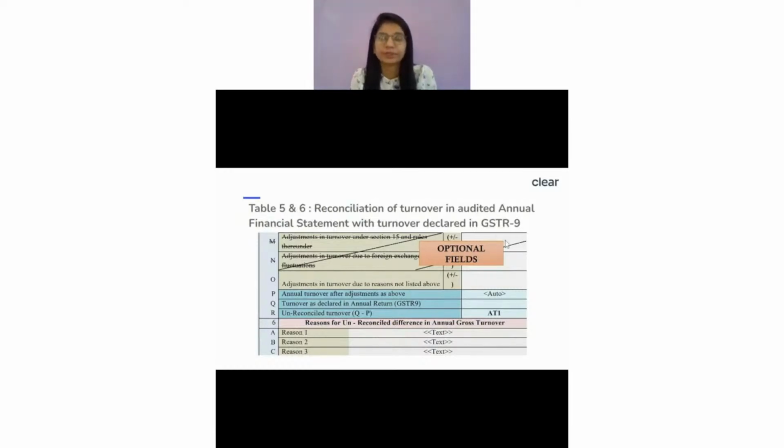Not only this, whenever we're talking about differences, there can be other differences too. There could be other reasons, maybe some foreign exchange fluctuations when it comes to export. Think about it, I'm exporting some goods.